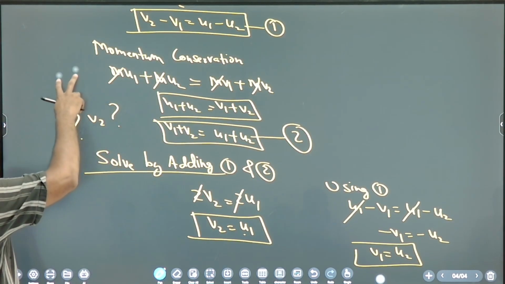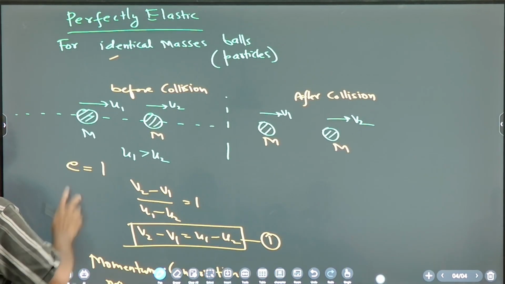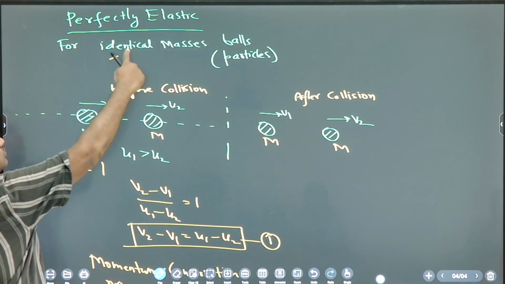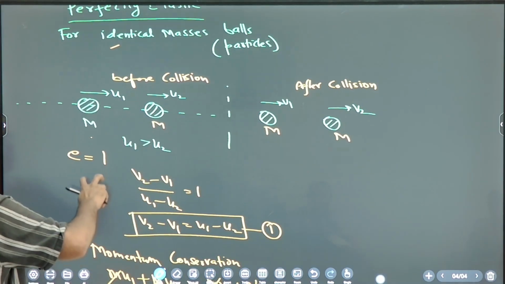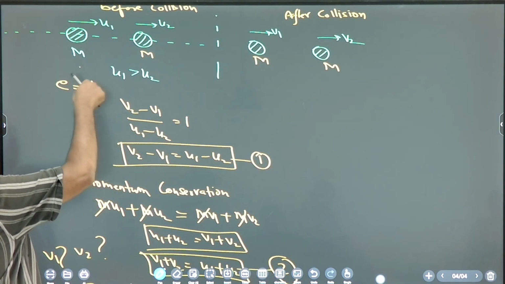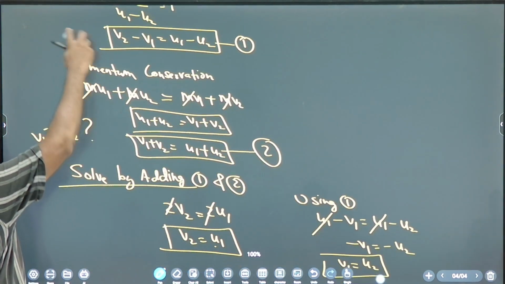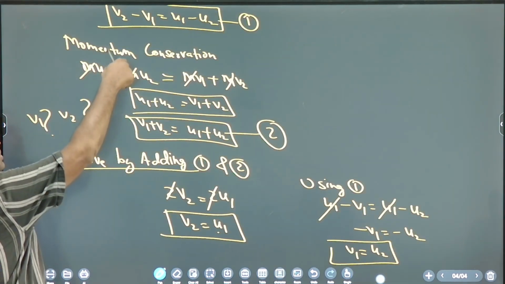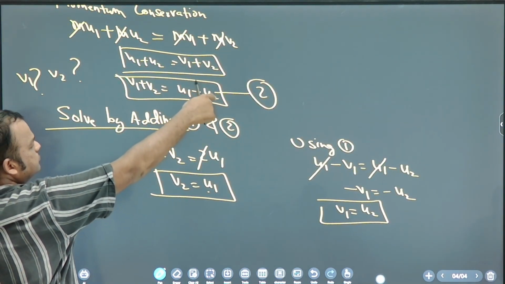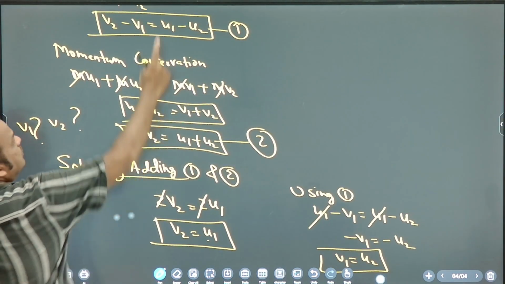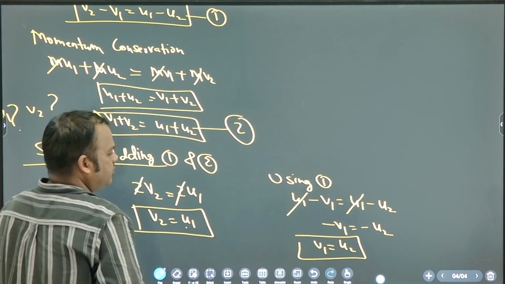What type of collision is this? Perfectly elastic, and the masses are identical. Same mass, m. So the first equation, using the e formula, e is equal to 1: v2 minus v1 is equal to u1 minus u2. The second equation, using momentum conservation: m1 u1 plus m2 u2 is equal to m1 v1 plus m2 v2. These two equations, solve them. Okay, clear? So v2 is equal to u1, v1 is equal to u2.